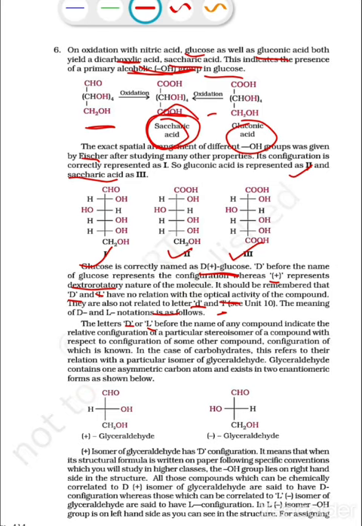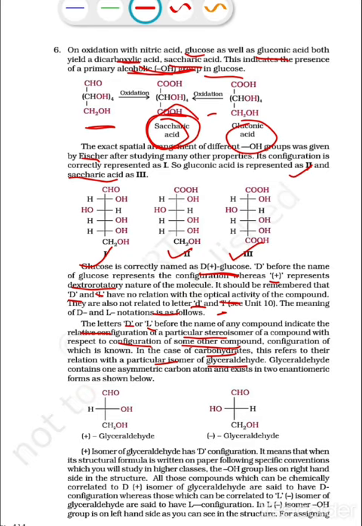The letters D and or L before the name of any compound indicate the relative configuration of a particular stereoisomer of a compound with respect to the configuration of some other compound, the configuration of which is known. In the case of carbohydrates, this refers to their relation with a particular isomer of glyceraldehyde.